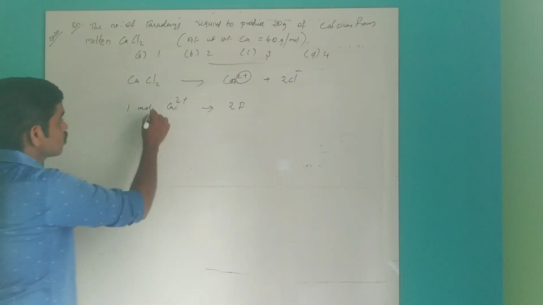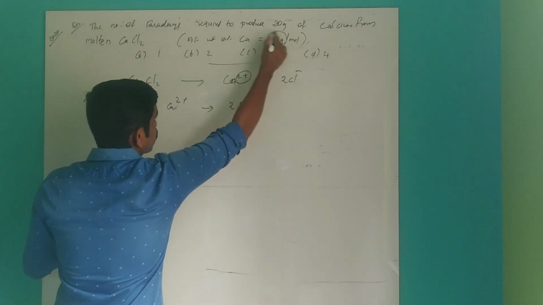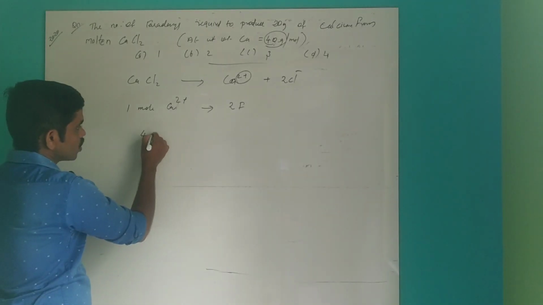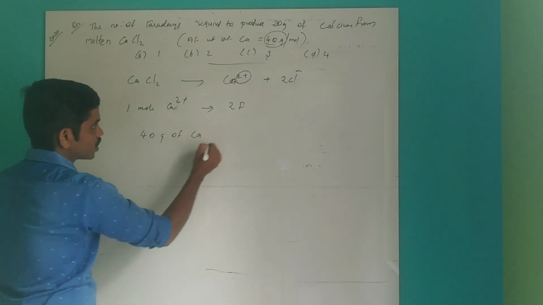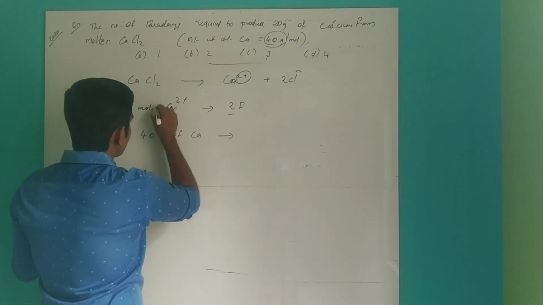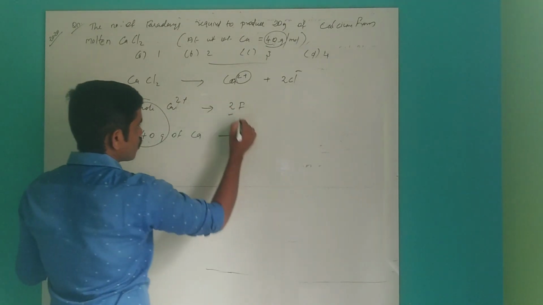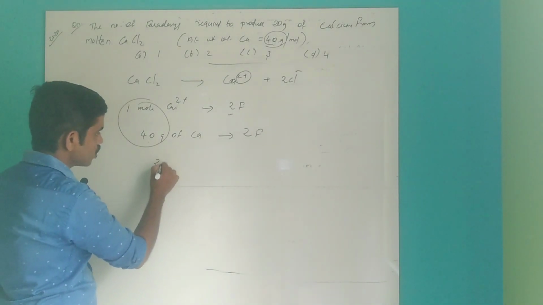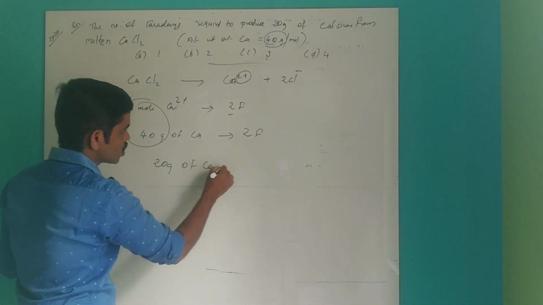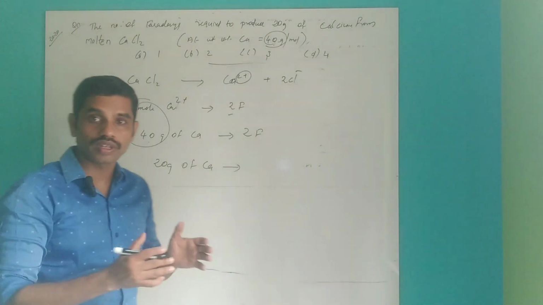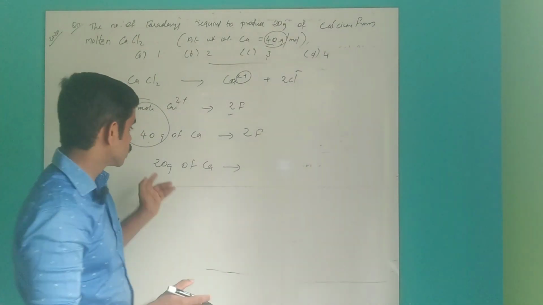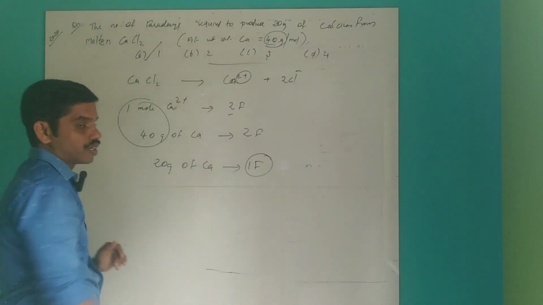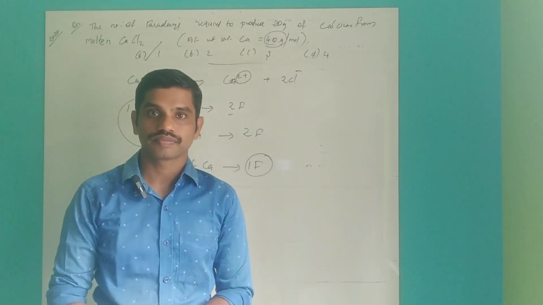So 1 mole of calcium ion, 1 mole means its atomic weight only, that is 40 gram. In order to reduce 40 gram of calcium, how much Faraday? 2 Faraday of electricity is required. So in order to reduce 20 gram of calcium, how much Faraday is required? For 40 gram, 2 Faraday is required, so 20 gram means 1 Faraday. So 1 Faraday is the right answer. So option A is the right answer.